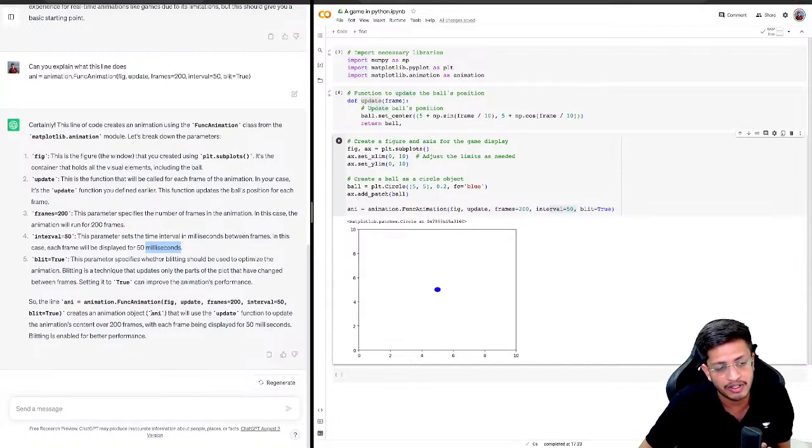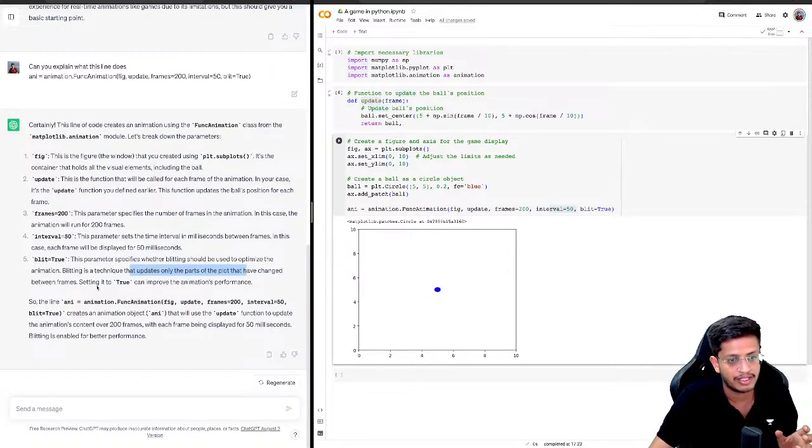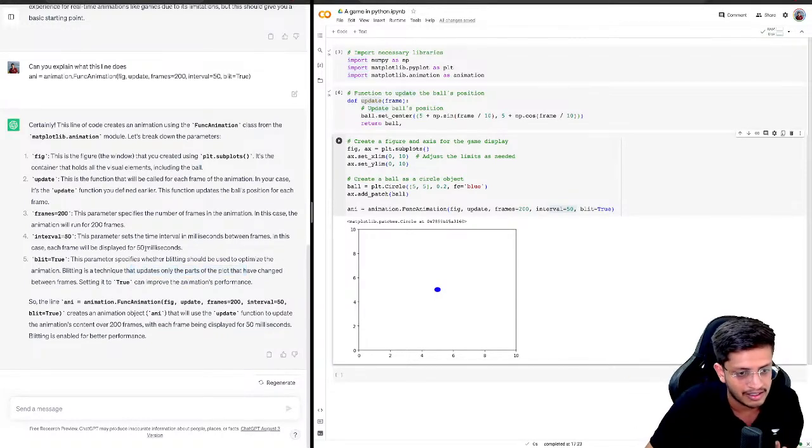This animation should ideally run for 10 seconds. And blitting is a technique that updates only parts of the plot that have changed between frames. So this basically improves the performance because we don't need to render the entire animation every time. So blitting is just to optimize the animation, it seems.